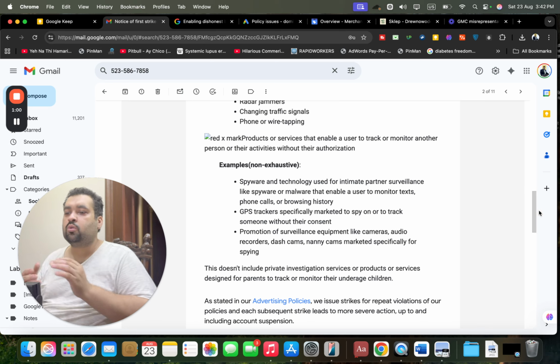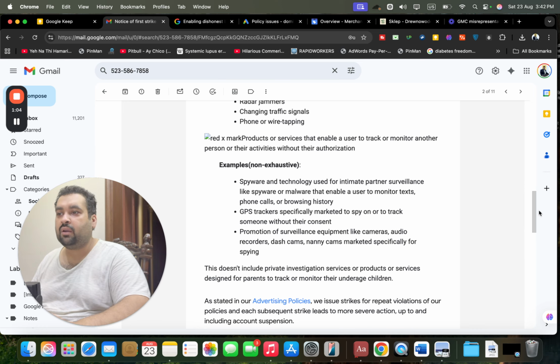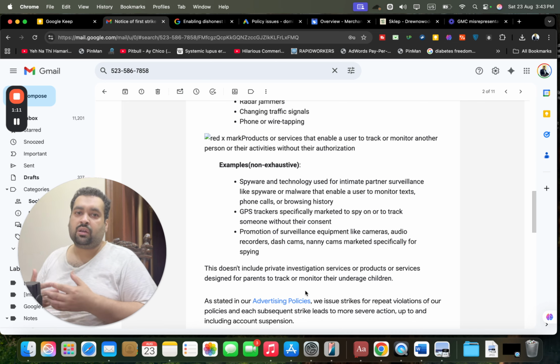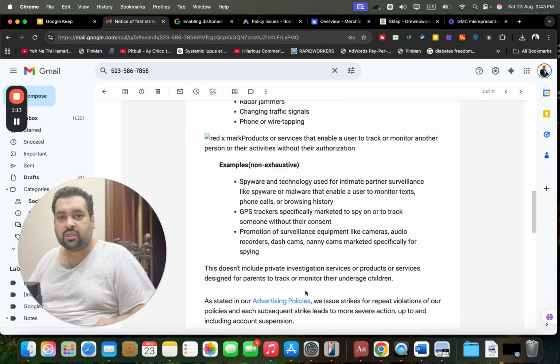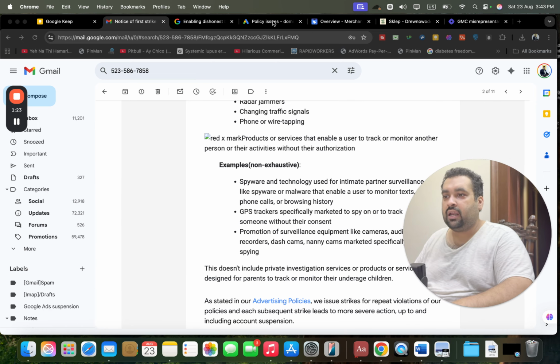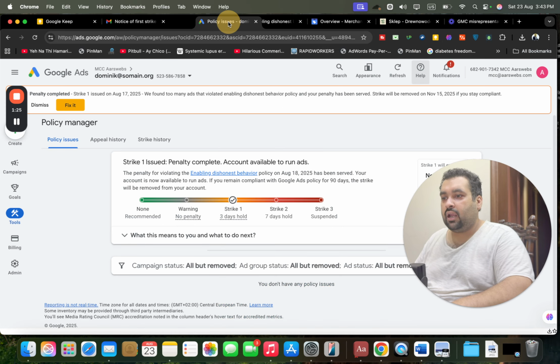So Google may also sometimes be confused over here because this is an automated error and we need a manual review on this. And it's very important to understand the advertising policy. Sometimes you are running a product and you are not sure whether your products are compliant with Google or not, which is why having a very perfect command of Google Ads policies and previous cases helps you in getting your ads approved. So this was the case over here, and for a client like this, you may see over here that the strike was issued, the penalty is now completed, and the account is available to run ads.